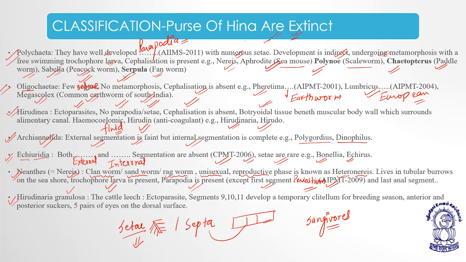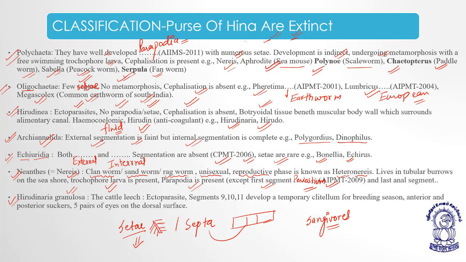Hirudinaria granulosa. It is also known as the cattle leech. It is an ectoparasite. The parasites are of two types, the ectoparasites and the endoparasites. Before coming to the phylum Annelida, we were on the phylum Platyhelminthes and Aschelminthes. They were mostly endoparasites. They live inside the gut or the intestines.